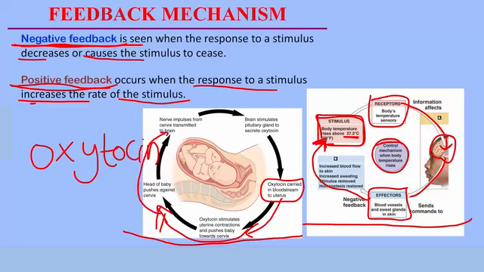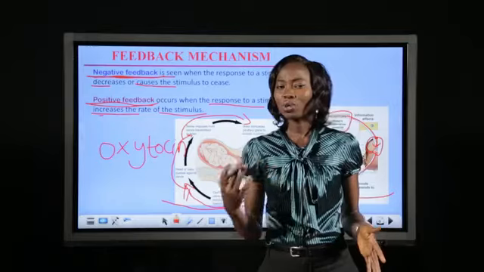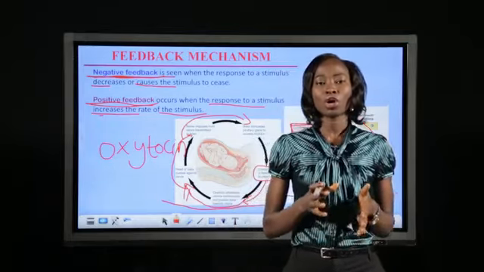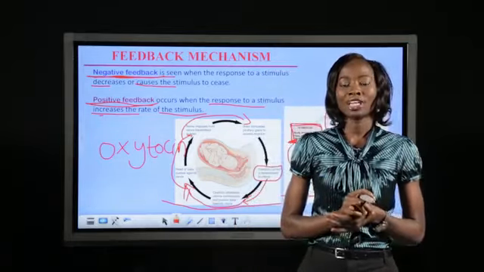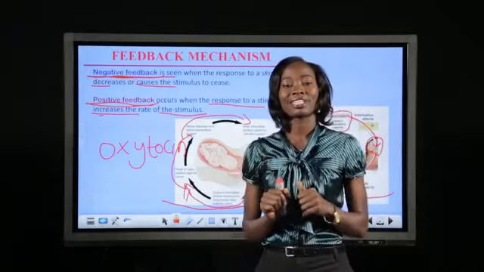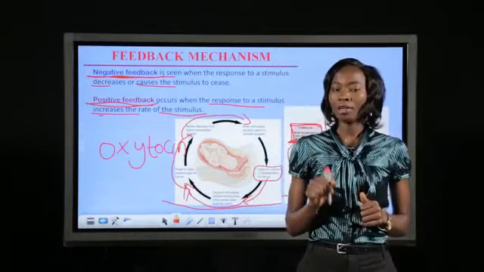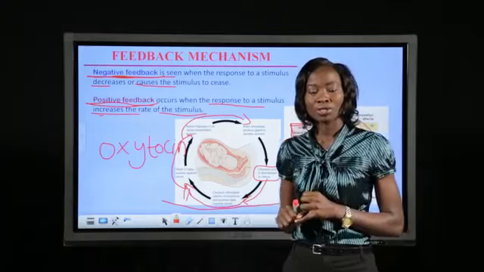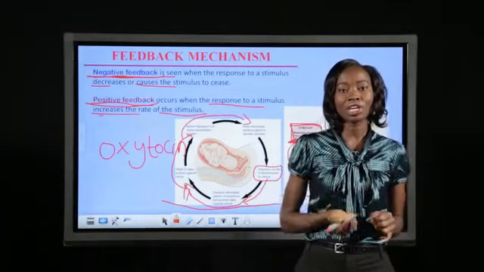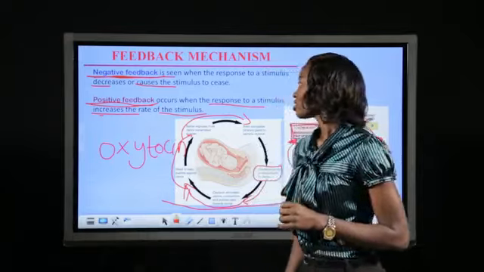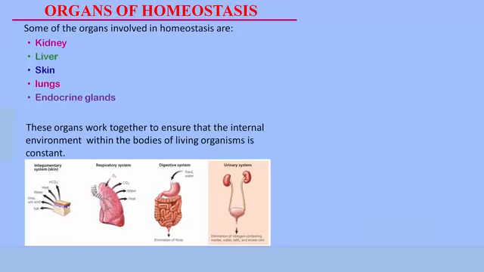The brain causes an increased release of oxytocin. So the oxytocin level increases the more as the muscles of the cervix continue to dilate. This goes on for a while until the baby comes out successfully from the cervix. This is a case of positive feedback response, where the response to the stimulus caused the stimulus to increase its rate. I hope you understand that about the negative and positive feedback response.